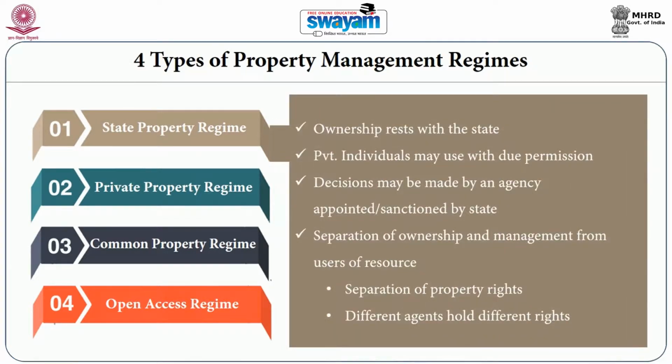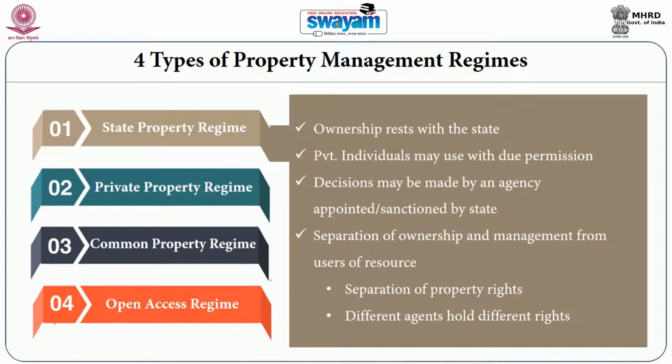In the case of the state property regime, the ownership rests with the state. It is the state which owns the property and it is the state which establishes an institutional arrangement over the property. In this case, private individuals may use the resource with due permission from the state.